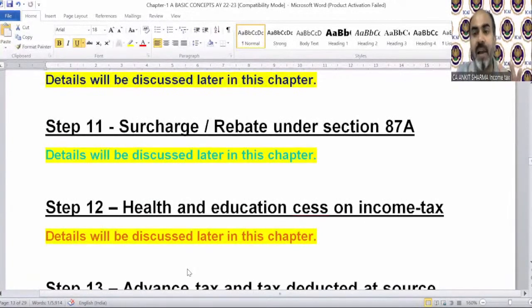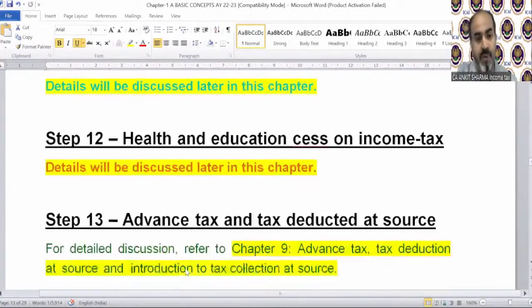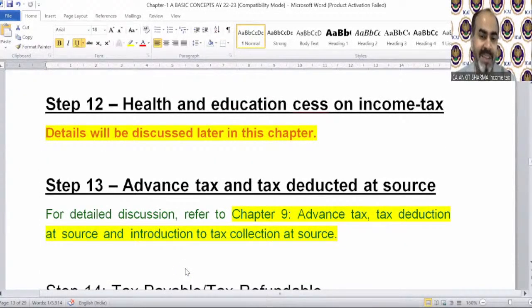What are the rates of taxes? What is the meaning of surcharge? What is rebate? What is cess? We will discuss all these topics in this chapter also. Advance tax and TDS are not a part of this chapter. That is a chapter 9 provision. What is the meaning of advance tax and tax deducted at source? That you will learn in chapter number 9.